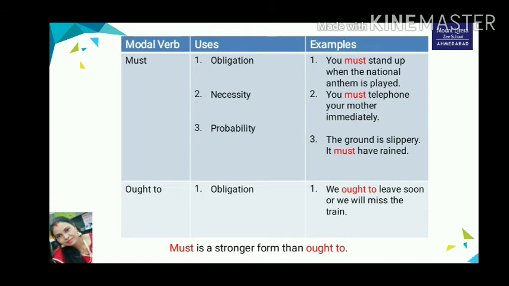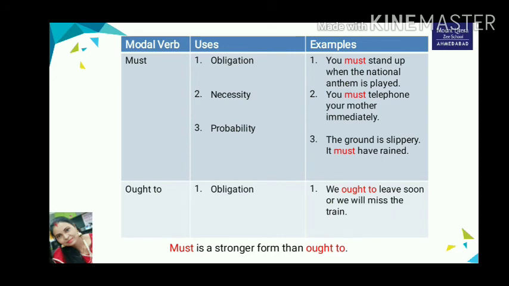Now next modal verb is ought to. Ought to is usually followed by an infinitive. It does not change its form, so the third person singular form does not end in s. It can be used as a present, past or future tense. Mostly we use ought to in obligation. For example, we ought to leave soon or we will miss the train.